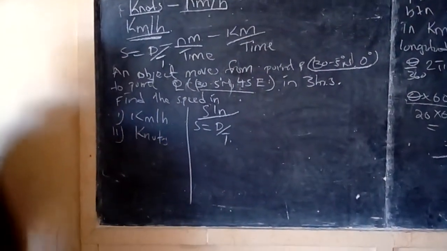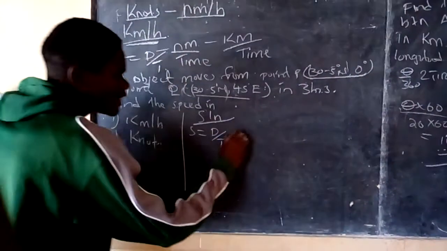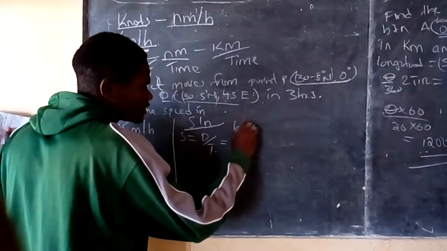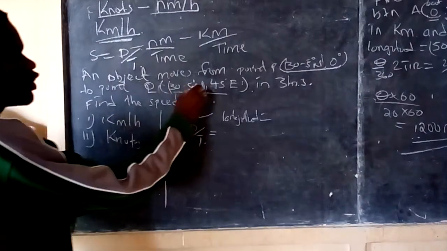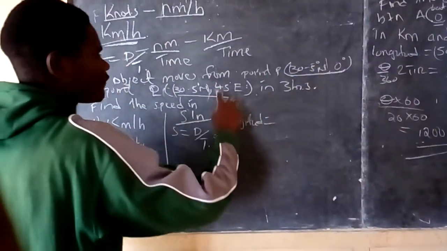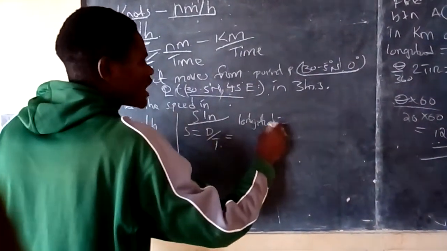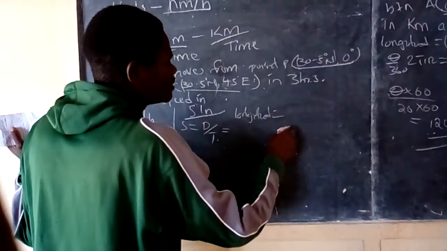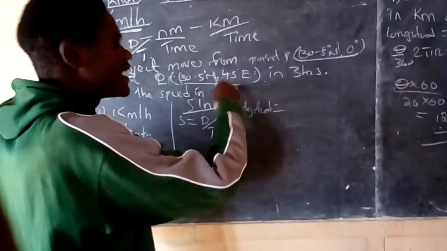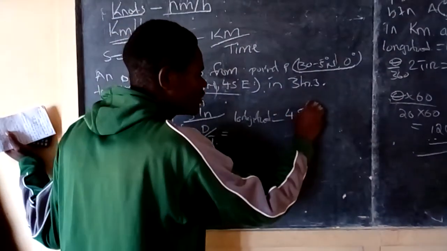Now we get what we call the longitude difference. Because this is 0, then 45, the longitude difference is 45 minus 0, that means it is 45 degrees.